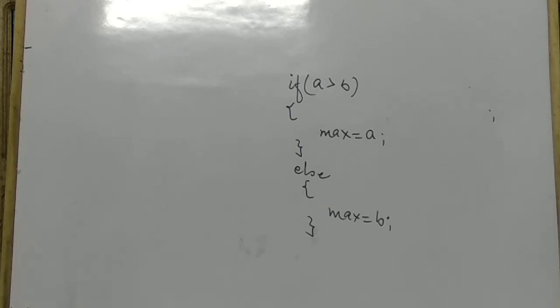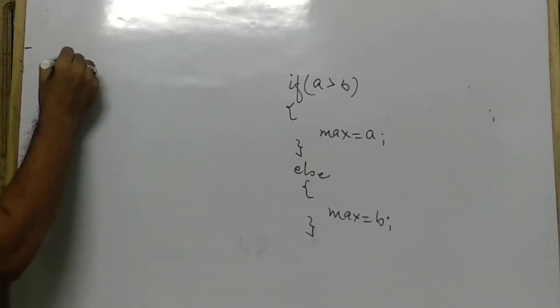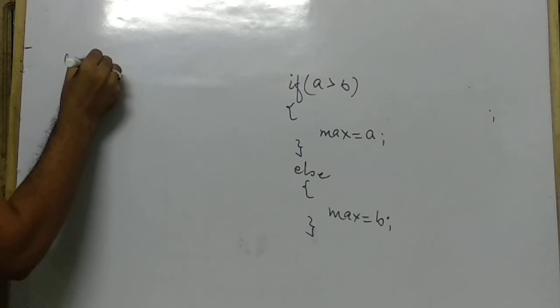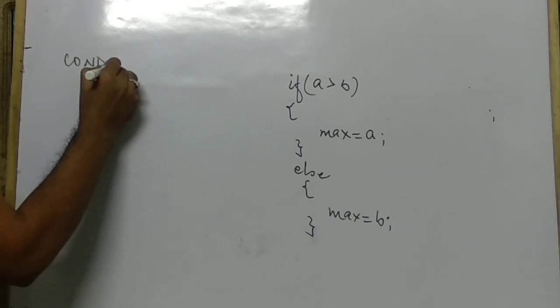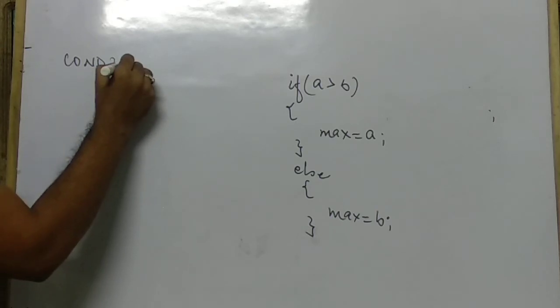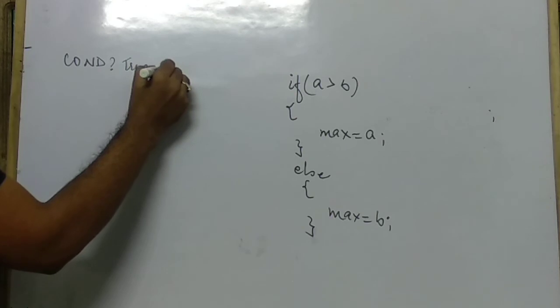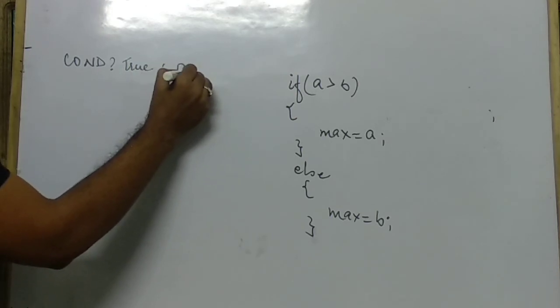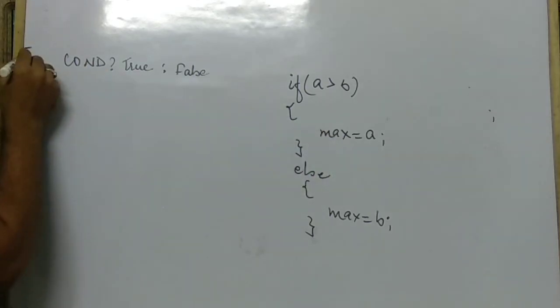First of all, remember the syntax for the ternary operator. The syntax is condition, question mark, true, and colon false. Now where to store it? In a variable.